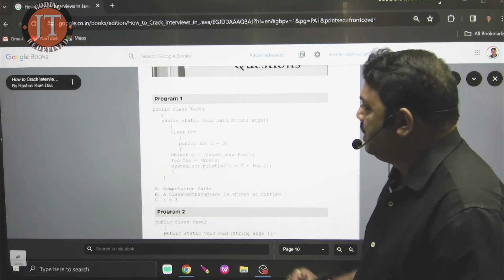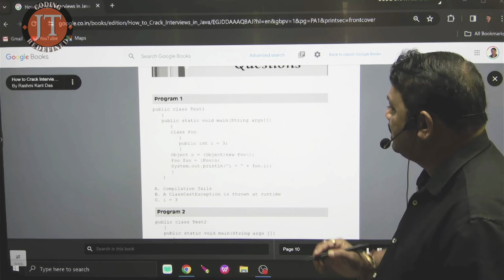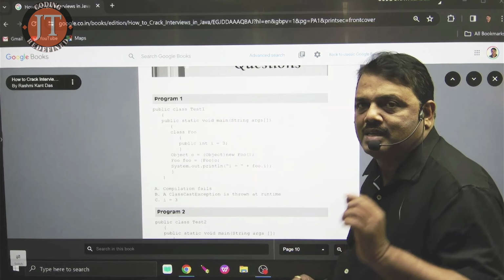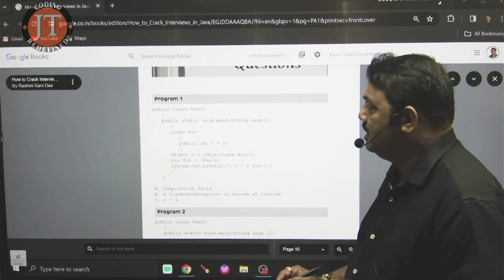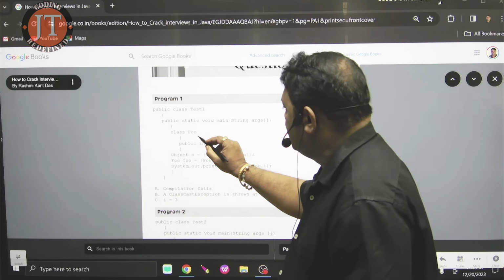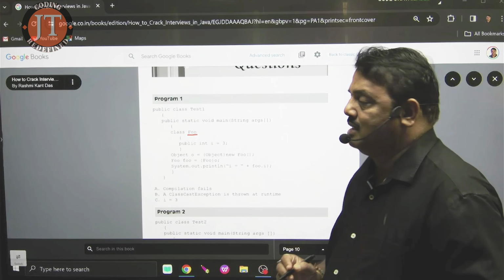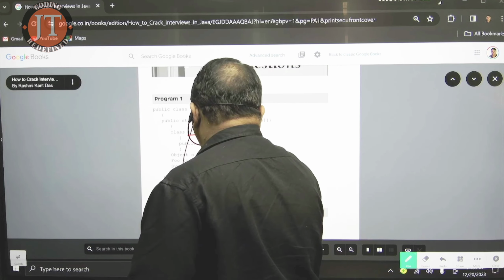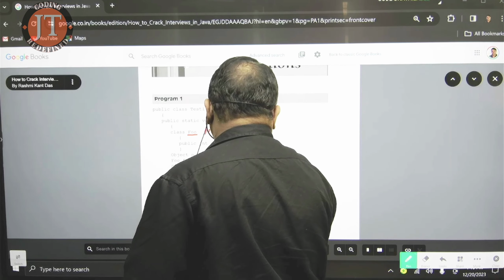This is the first application. I just write here. You know that in this case what happens? This is Test1, the name of the class. I entered into the main. Inside the main method, I declare a class. The class name is Foo. Foo is the class. So remember, this concept in Java is called a local inner class.